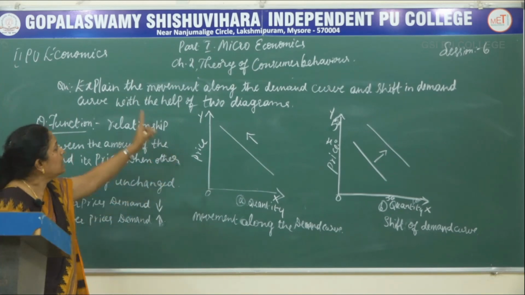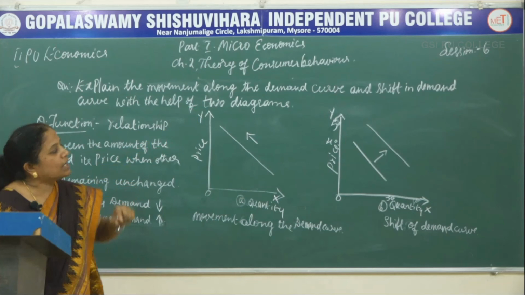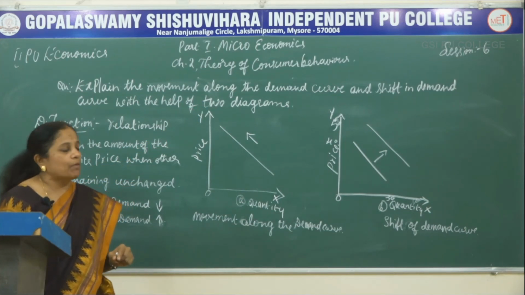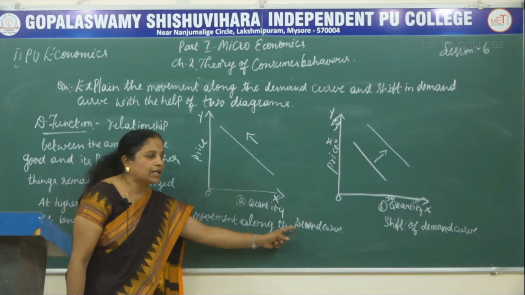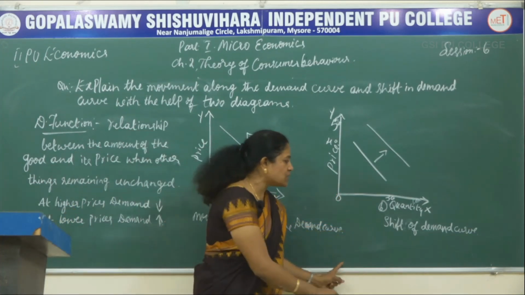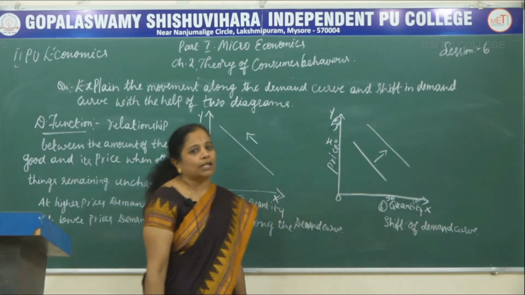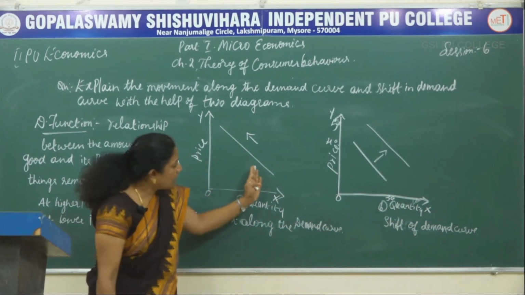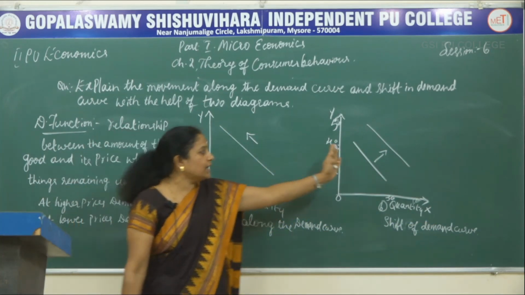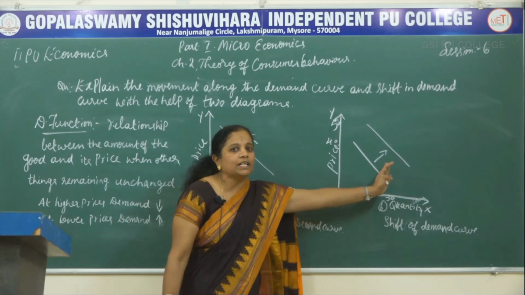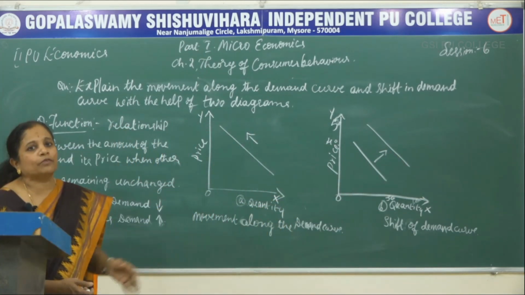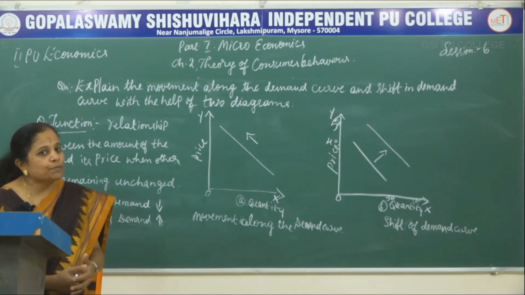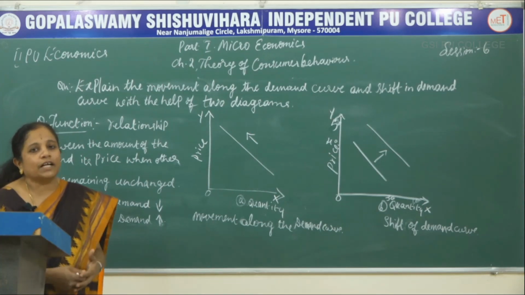So this is the movement along the demand curve and shift in the demand curve. Diagram A shows the movement along the demand curve, and diagram B shows the shift of the demand curve. With the help of these two diagrams, you should explain the shift in the demand curve.